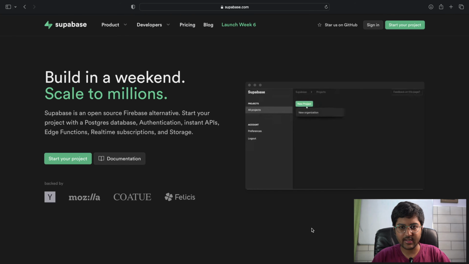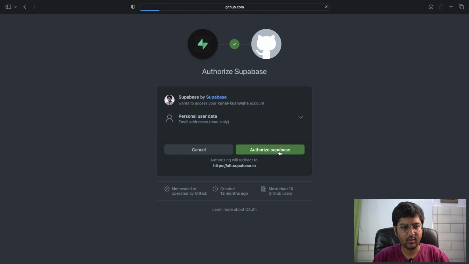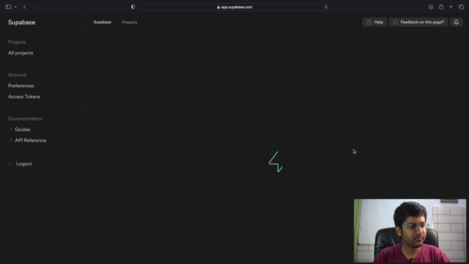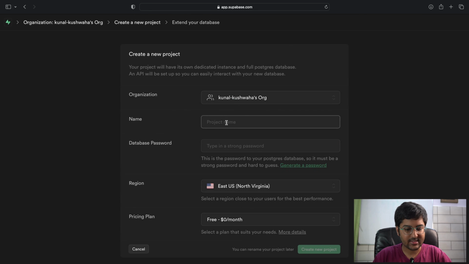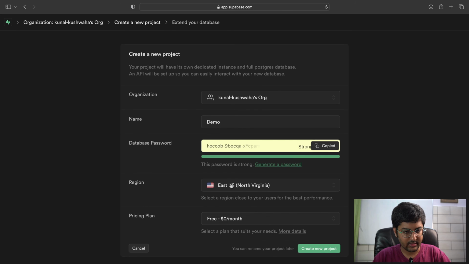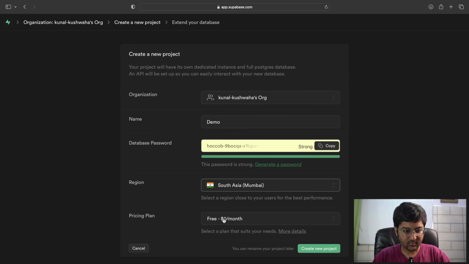And while that is running, I'm just going to sign in. I can continue with GitHub. That's fine. Authorize. All right, so it says no projects right now. I can just create a new project, and I can say demo. I can just use a strong password. That's fine. Copy it. And for region, I can select South Asia. Let's say we select the free tier for now. Create new project.